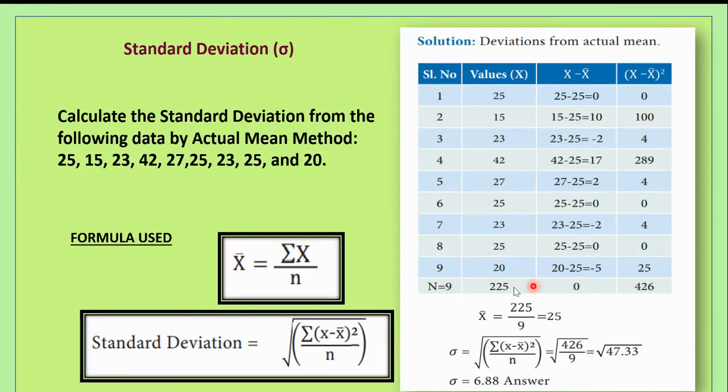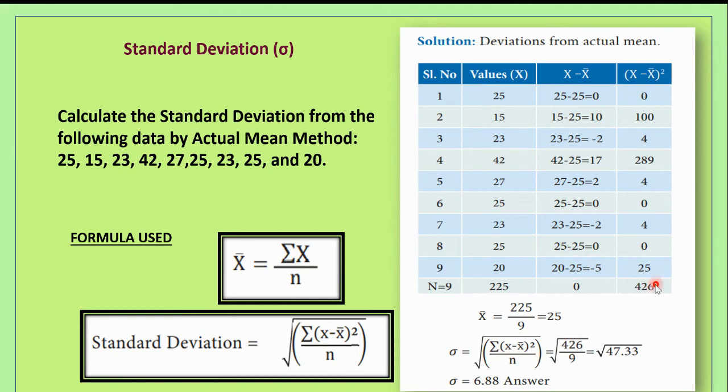So the last row here, you have to add everything. The sum of x is 225. If you add all this, you will get 0. If you add all this, you will get 426. Now substitute this in the formula. What is the formula to calculate standard deviation? Sigma is equal to root of summation x minus x bar the whole square by n.